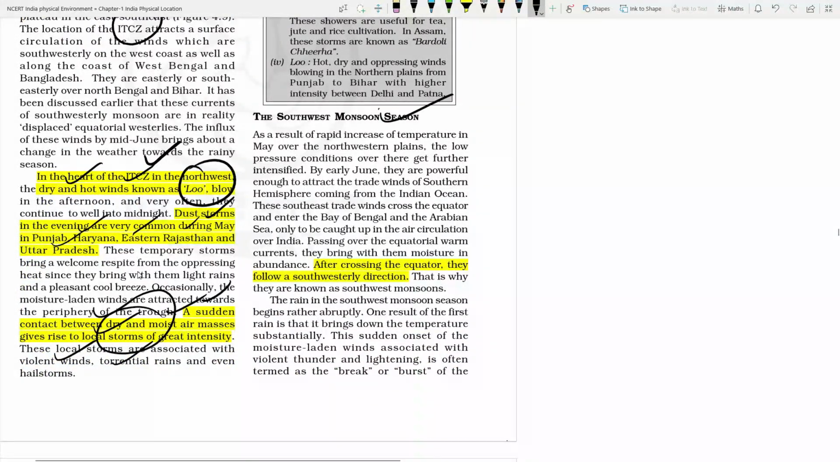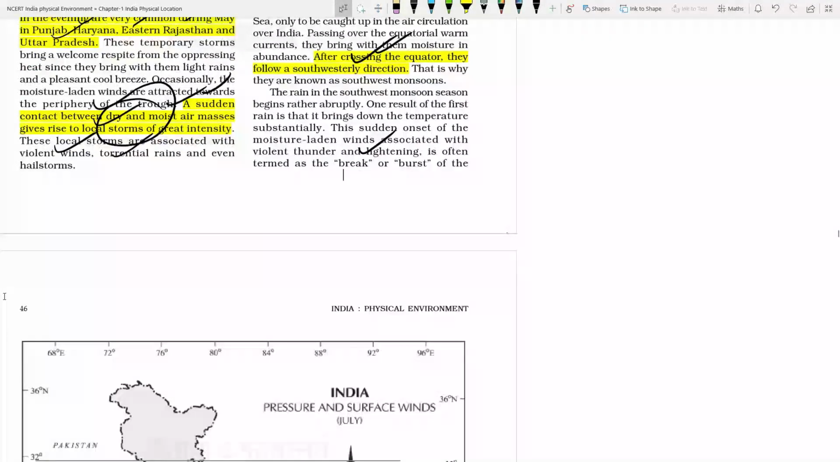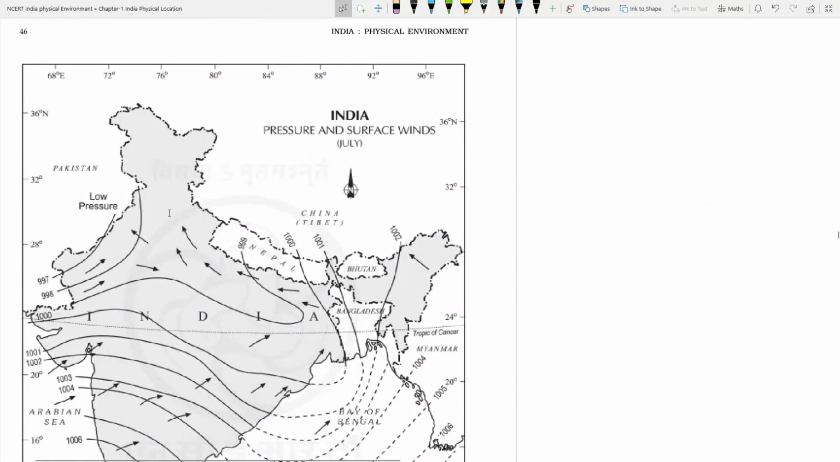In the southwestern monsoon season, what is happening? As we know, the southeasterly trade winds cross the equator and become the southwestern trade winds. Now the onset of the monsoon will be there, and also the break and the burst of the monsoon. All this kind of phenomena will be observed at that time.